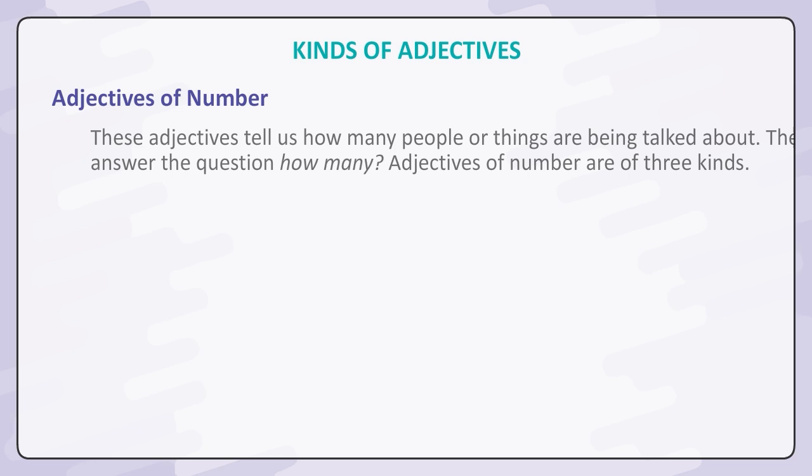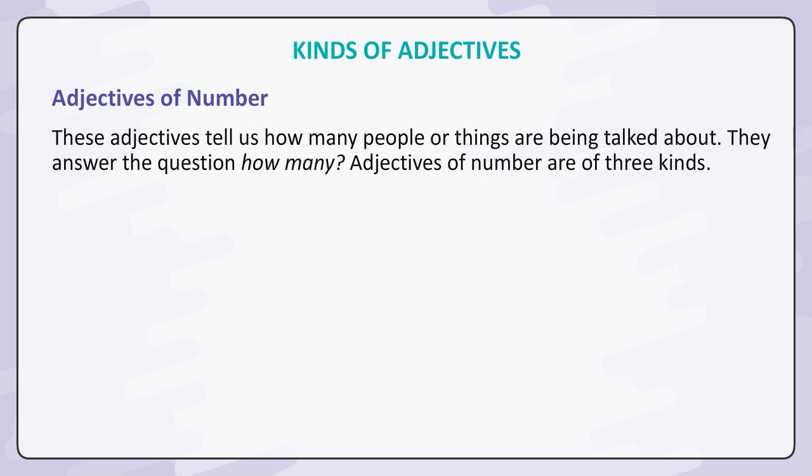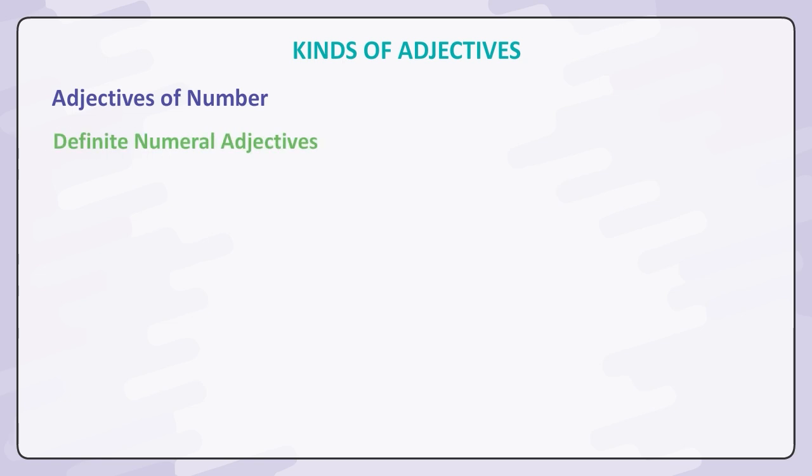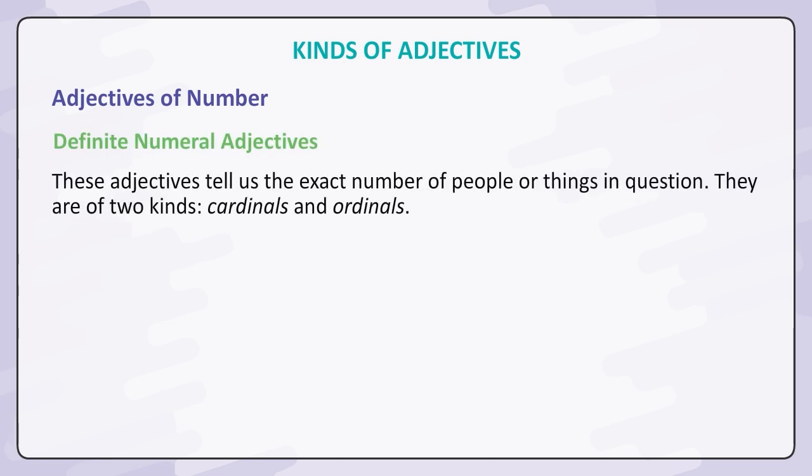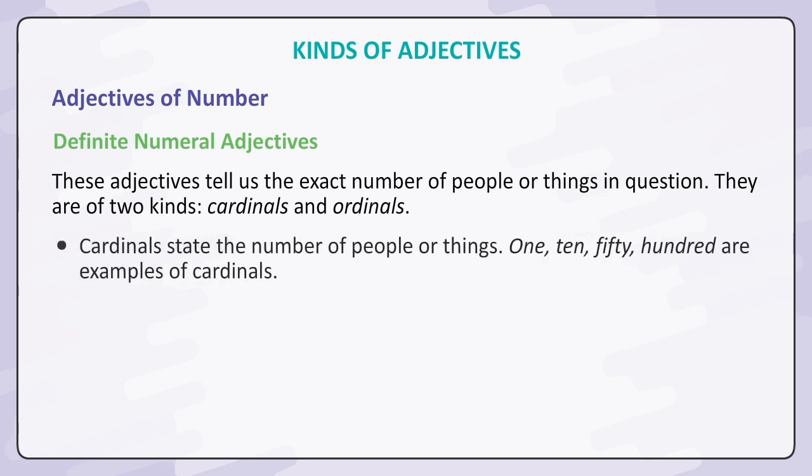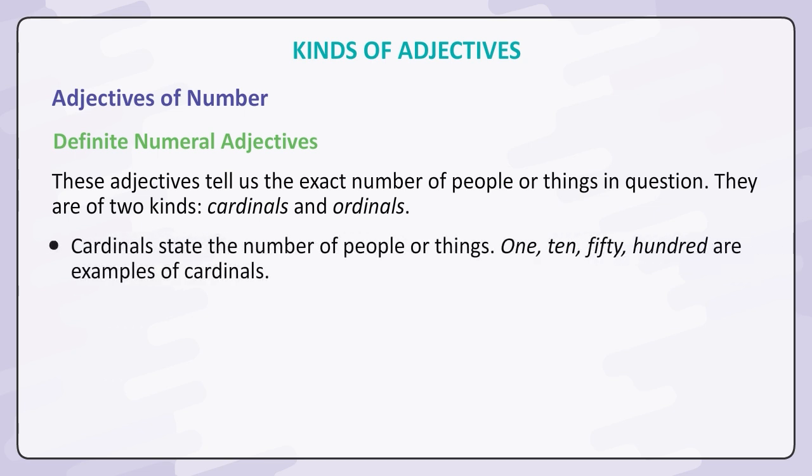Adjectives of number. These adjectives tell us how many people or things are being talked about. They answer the question how many. Adjectives of number are of 3 kinds. Definite numeral adjectives. These adjectives tell us the exact number of people or things in question. They are of 2 kinds: cardinals and ordinals. Cardinals state the number of people or things. 1, 10, 50, 100 are examples of cardinals.